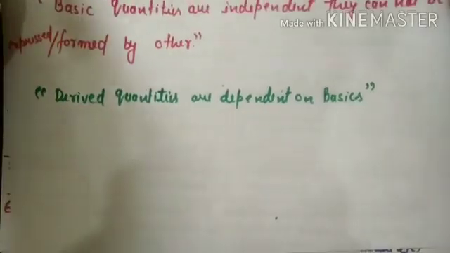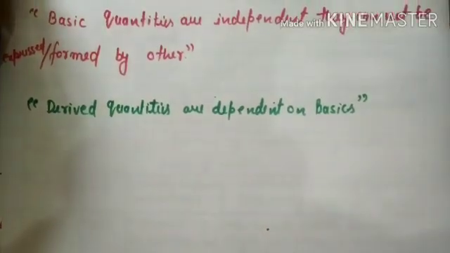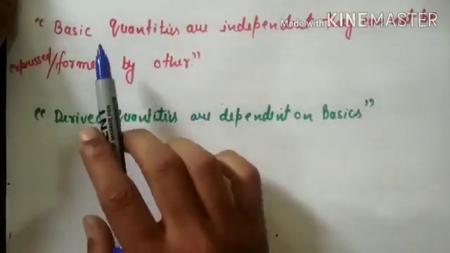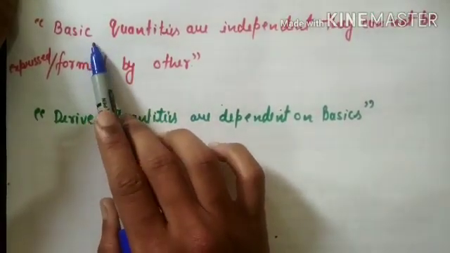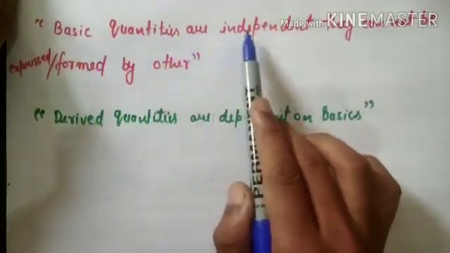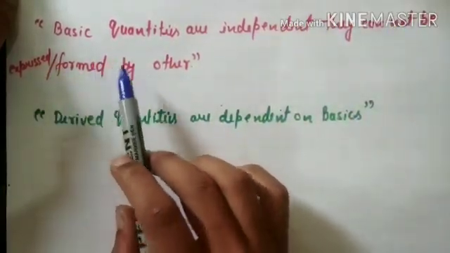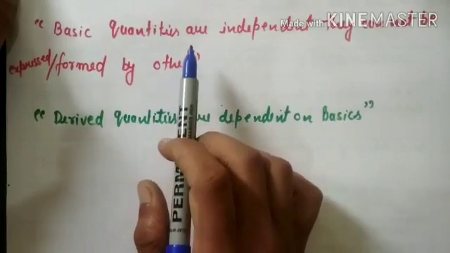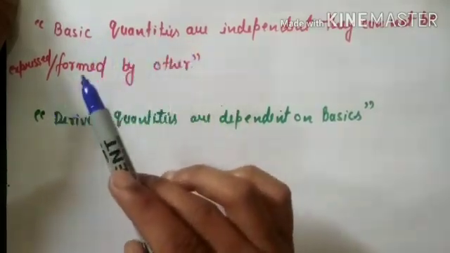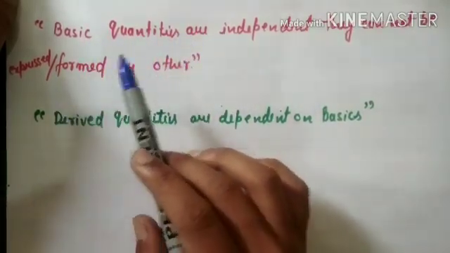So let's talk about the definitions of basics and derived. First we'll see the definition of basic physical quantities. Basic quantities are independent. They cannot be expressed or formed by others. What is the meaning of this line? Basic quantities are independent. They cannot be expressed in terms of others.